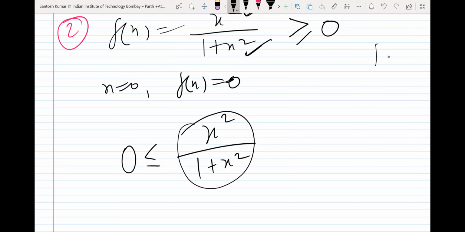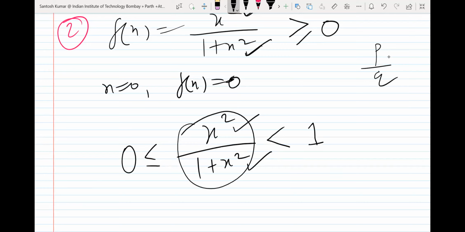Now you know about fractions. If the fraction is p upon q, and the denominator is more than the numerator, then what can you say about the fraction? It will be less than 1. You can notice here the numerator is x square and the denominator is 1 plus x square, so the denominator will always be more than the numerator. Whatever x you select, minus 100, plus 100, 2, 3, 4, anything, the denominator is always going to be more than the numerator. So this fraction is always going to be less than 1.